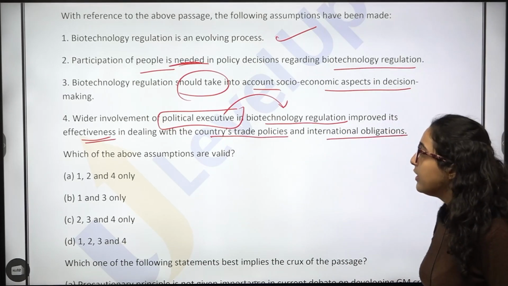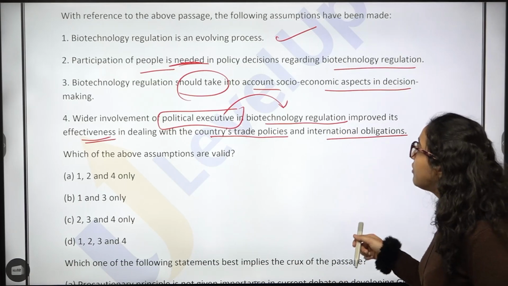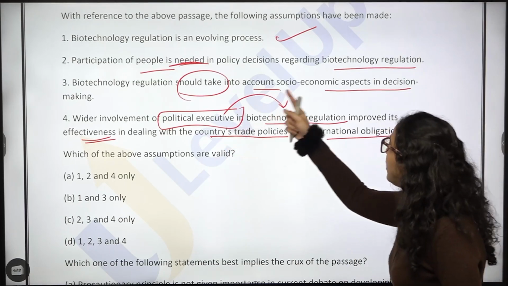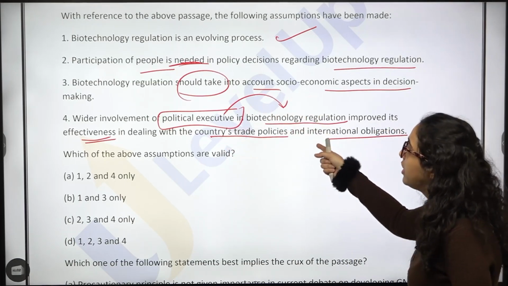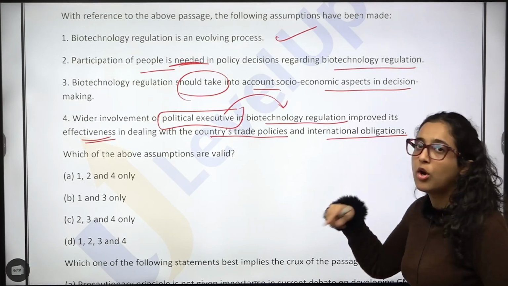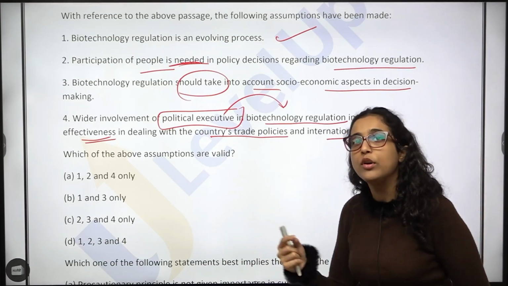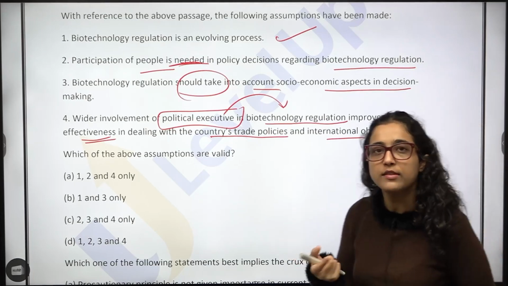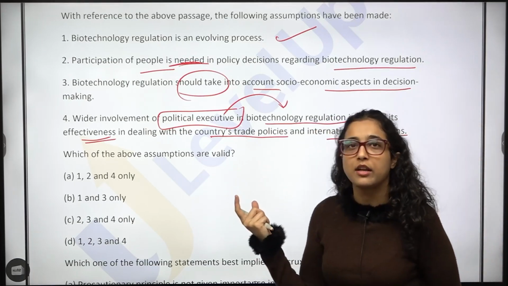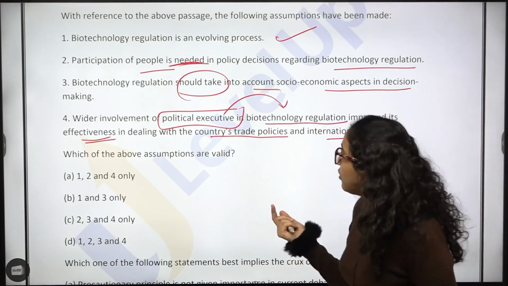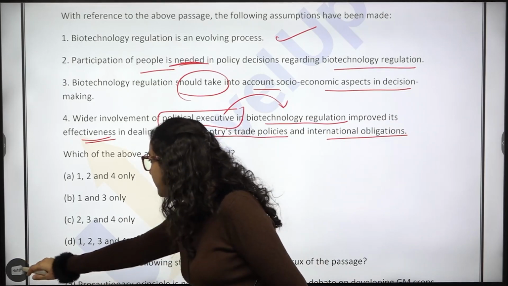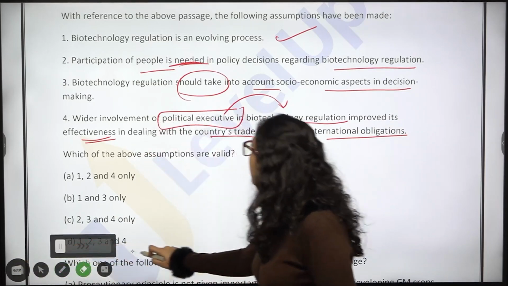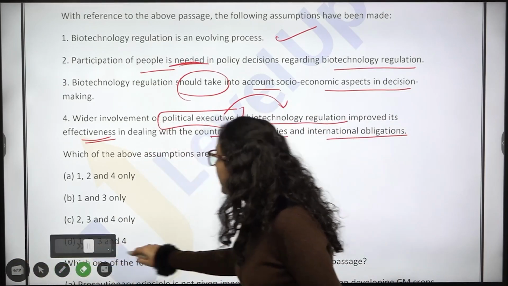Obviously, this again seems correct because why? When the political executive gets involved here, then in forming trade policies, obviously the policies will be more effective. And international obligations, again, because the political executive has been involved. So all four seem correct, but then we will read the passage and see.